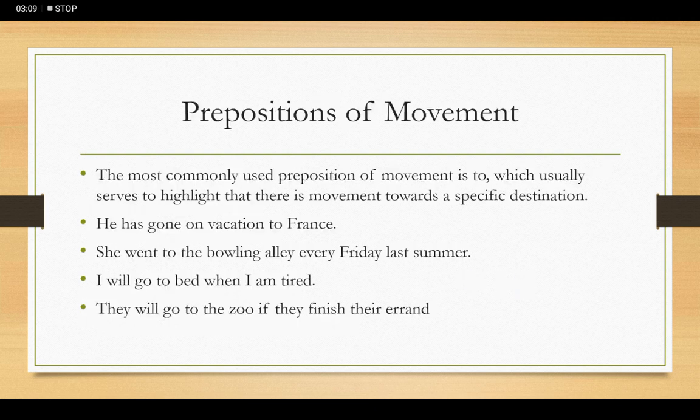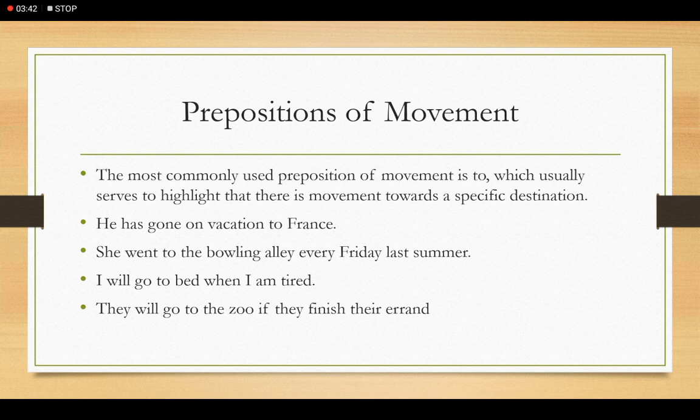Now prepositions of movement. The most commonly used preposition of movement is to, which usually serves to highlight that there is movement towards a specific destination. He has gone on vacation to France. I went to the bowling alley every Friday last summer. I will go to bed when I am tired. They will go to the zoo if they finish their errand.